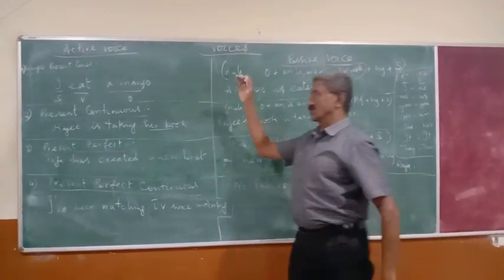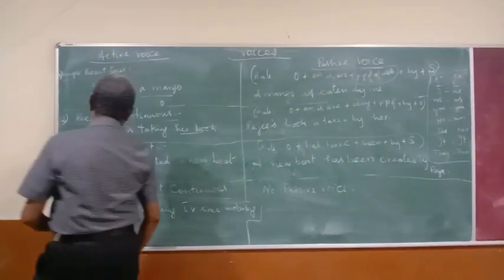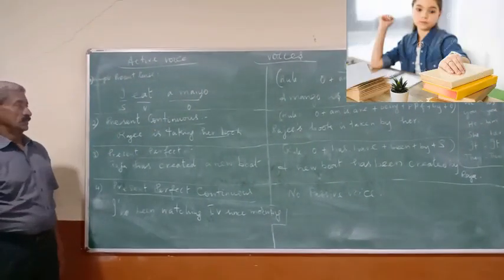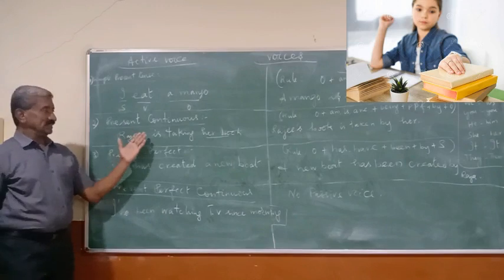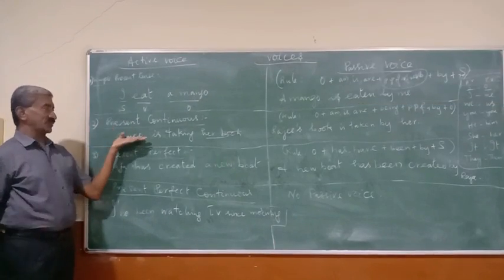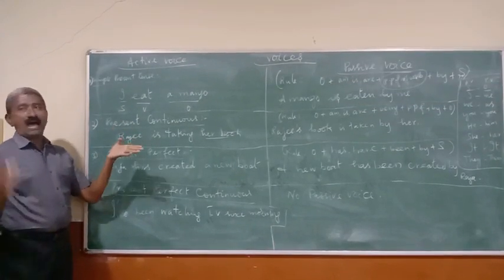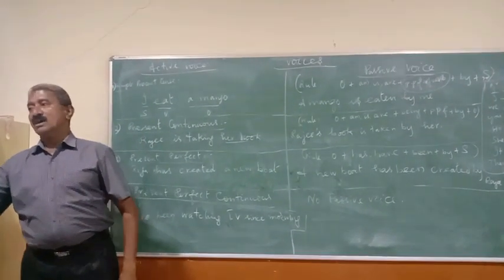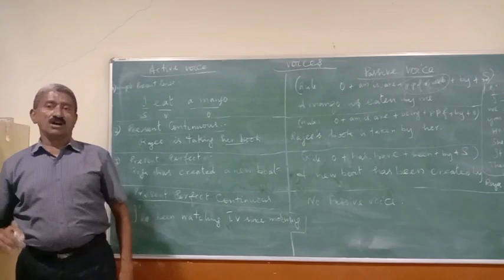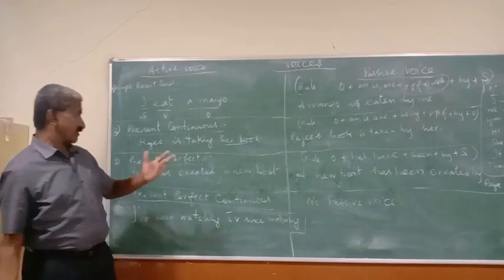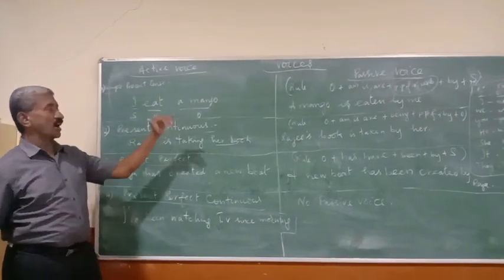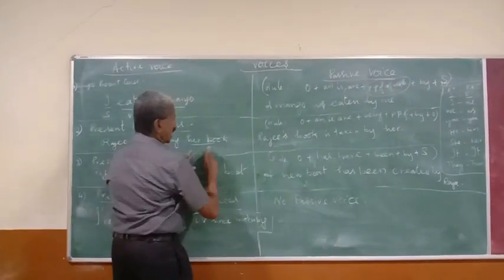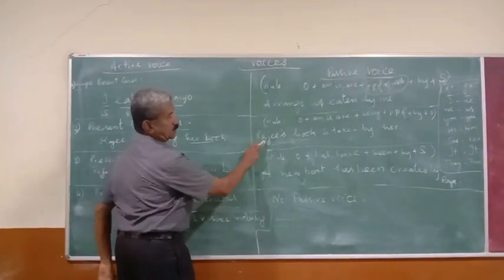Now, let's go to the present continuous tense. Raji is taking her book. See, in present continuous tense, we have the rule like this: am/is/are plus the ing form of the verb. Likewise, Raji is taking her book. So, what will come here? Her book. Her book is nothing but Raji's book.